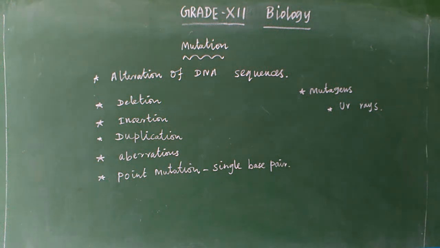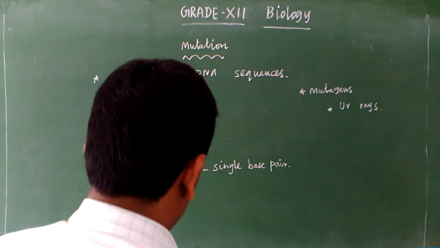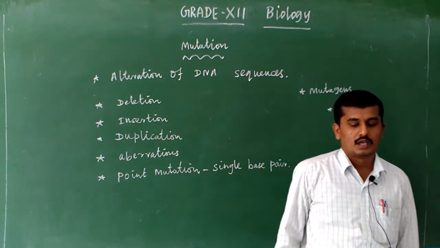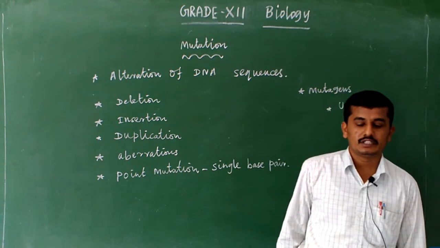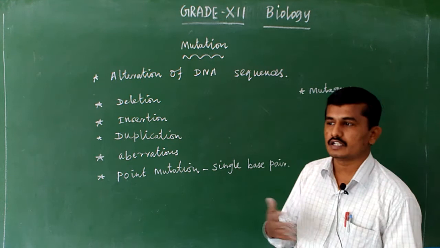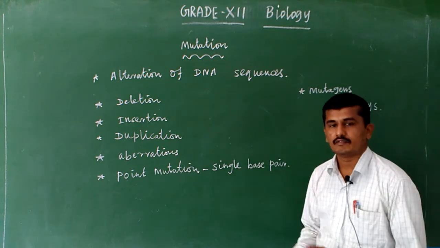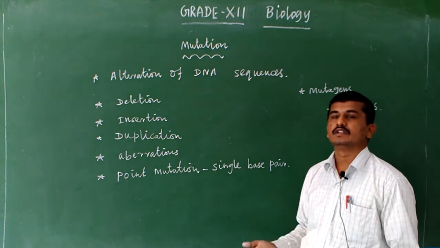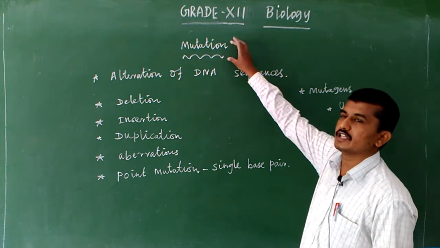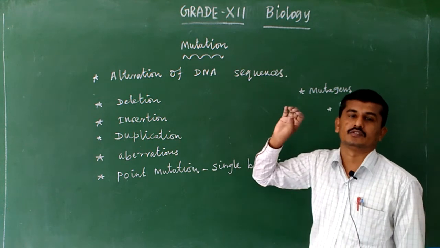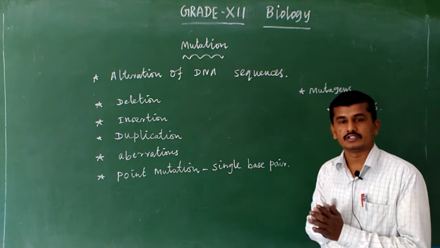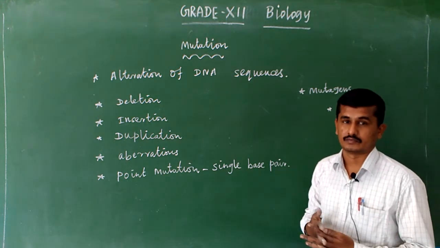So next one is mutation. Mutation is nothing but, in simple terms, the alteration of the gene, the arrangement of genes. The genes are altered, genes are modified, genes are inverted, or other factors are mutation. Thus, sudden changes in the DNA sequence, sudden changes in the gene sequence, sudden changes in the chromosome sequence.